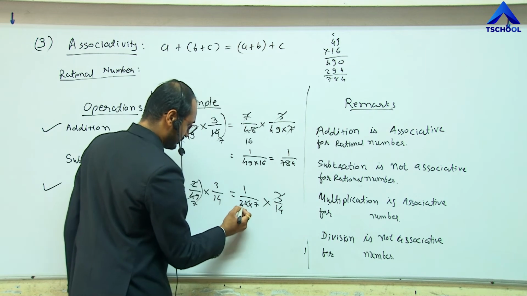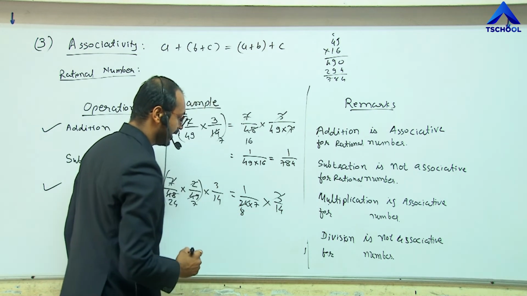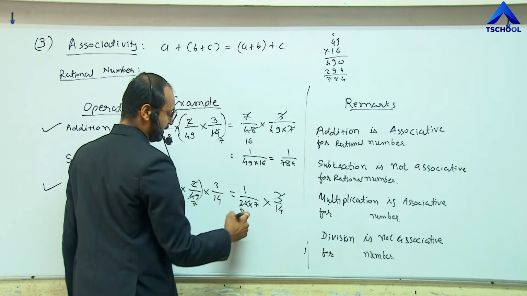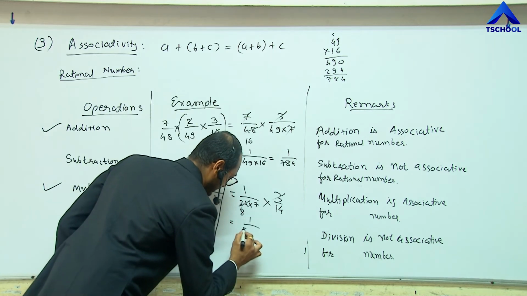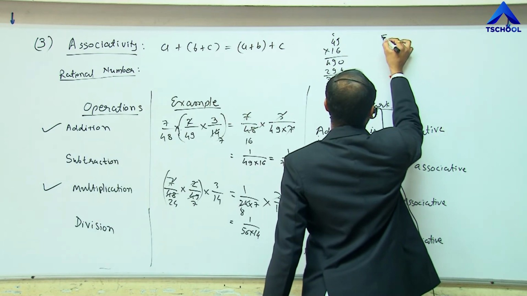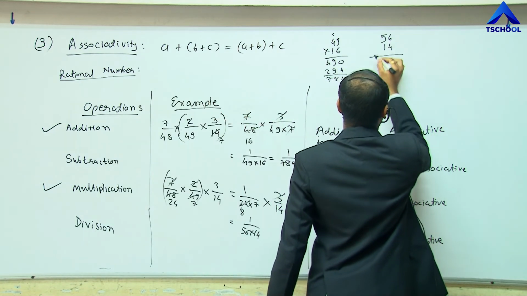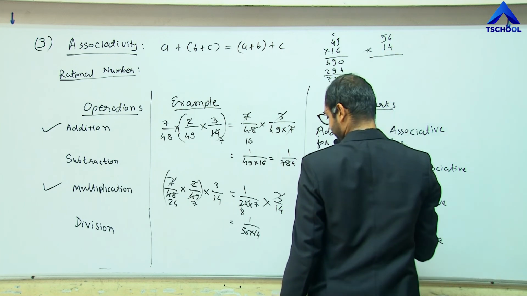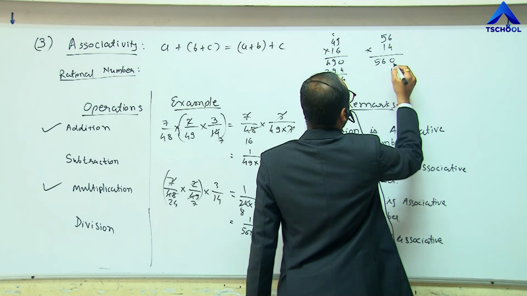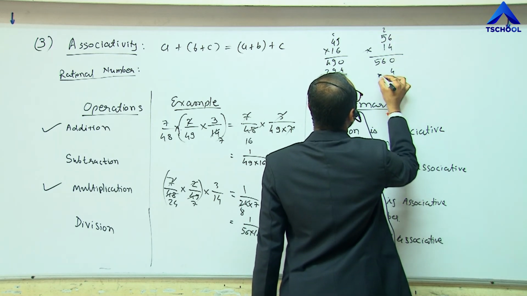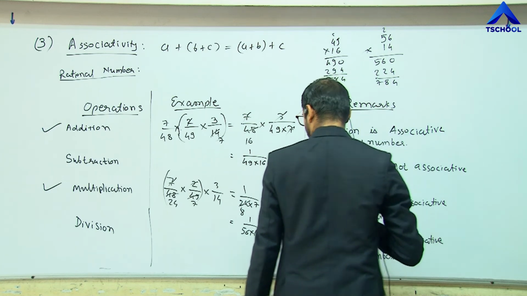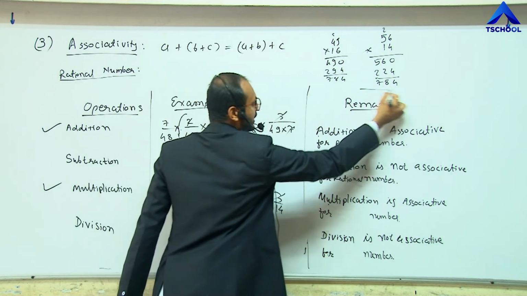Now can we solve it? Yes. 8 3s are 24 and 8 7s are 56. So here the multiplication is 56 multiplied by 14. Let me do this multiplication. 56 multiplied by 14 is 784. Clear? The result is 784.